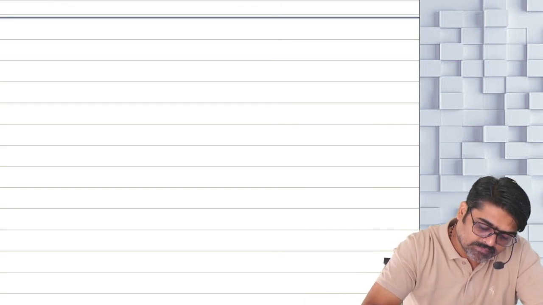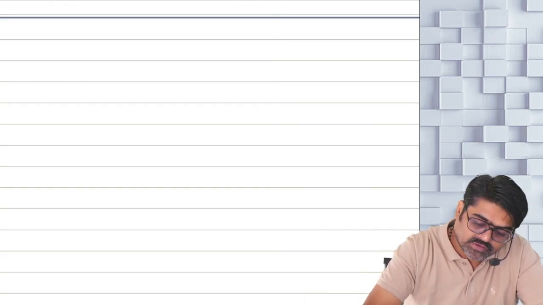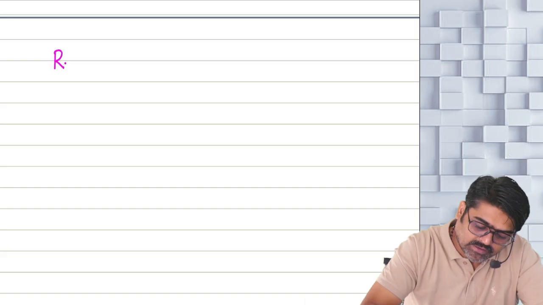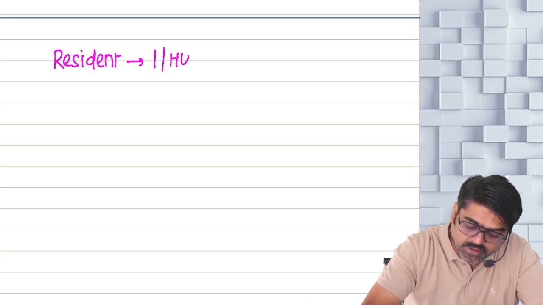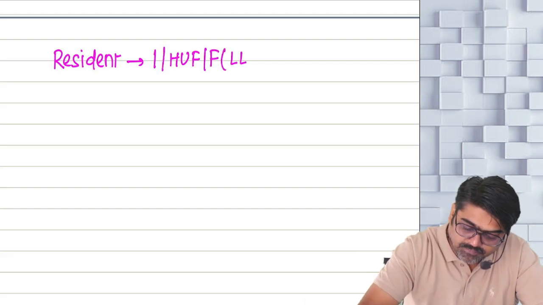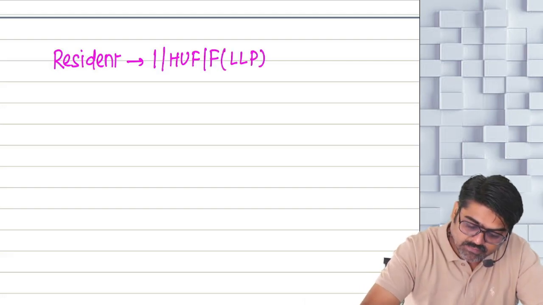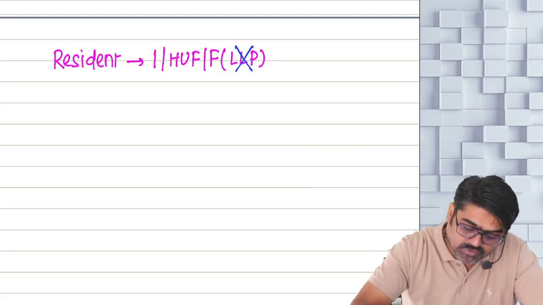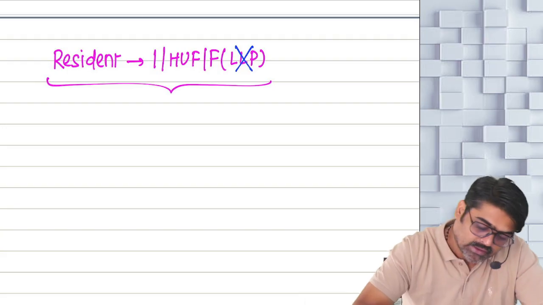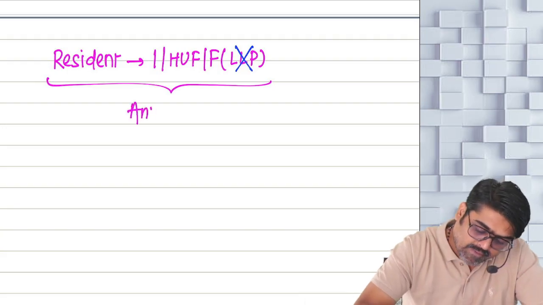Who is the assessee? Assessee must be a resident: a resident individual or HUF or a partnership firm other than LLP. Other than LLP. Okay. Now this resident individual, this assessee is engaged in any business.